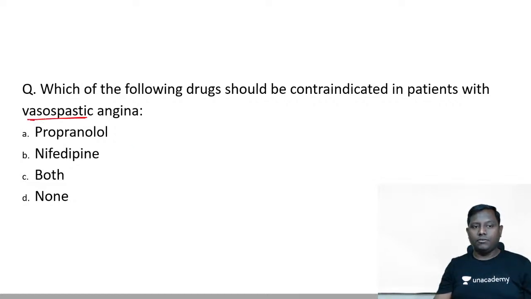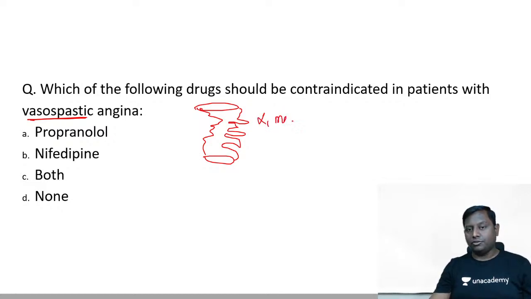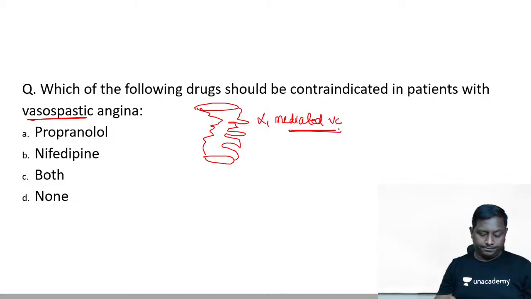Now we all know in vasospastic angina, the coronaries are going to be in vasospasm. This vasospasm may be alpha 1 mediated vasoconstriction. Now if I give propranolol, it's a non-selective beta blocker, guys.